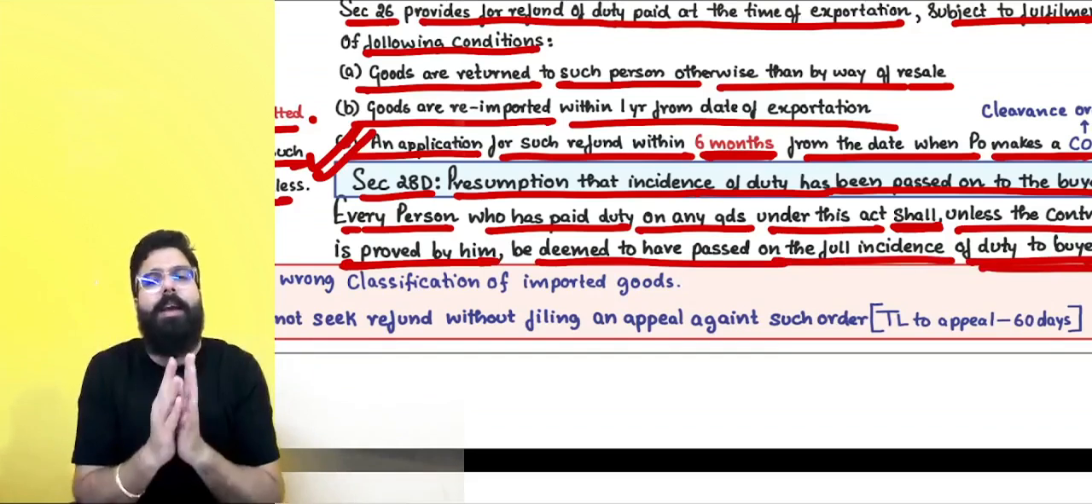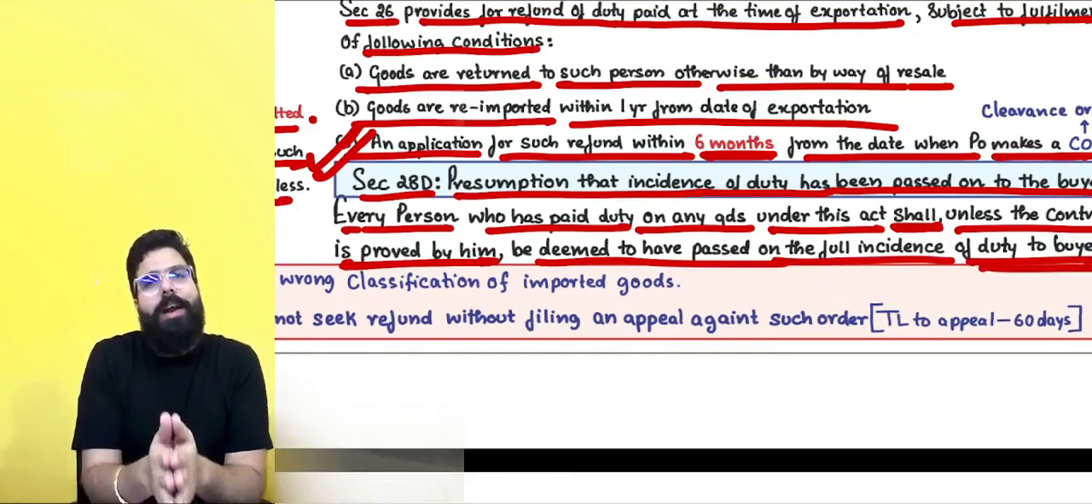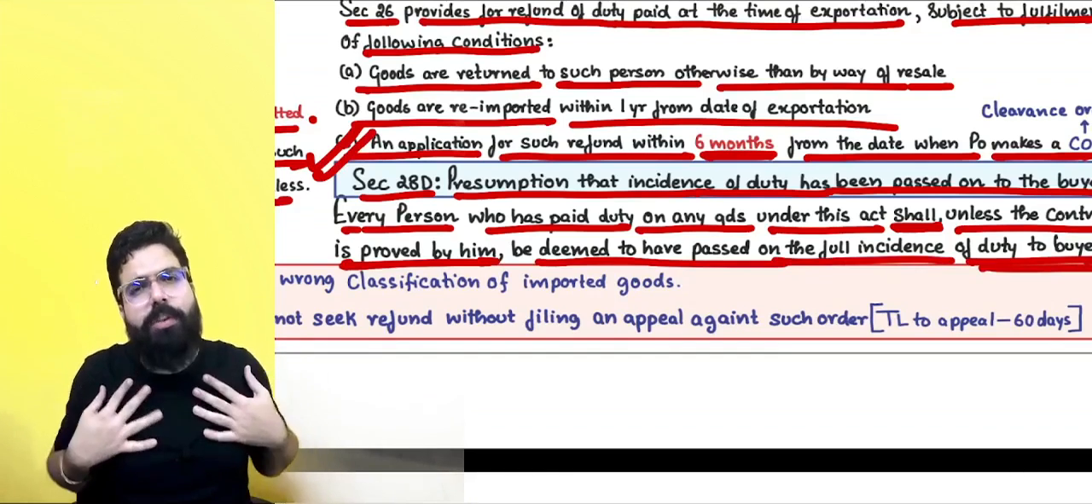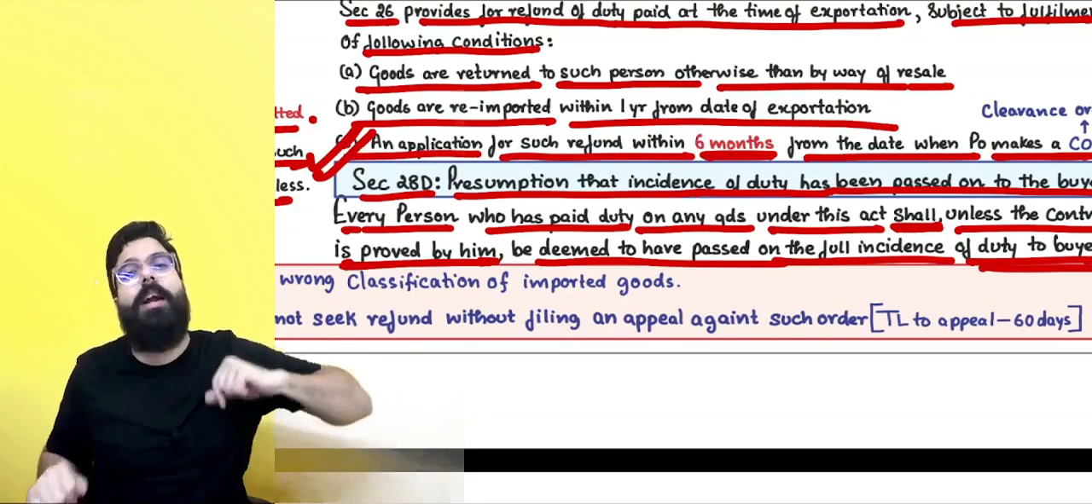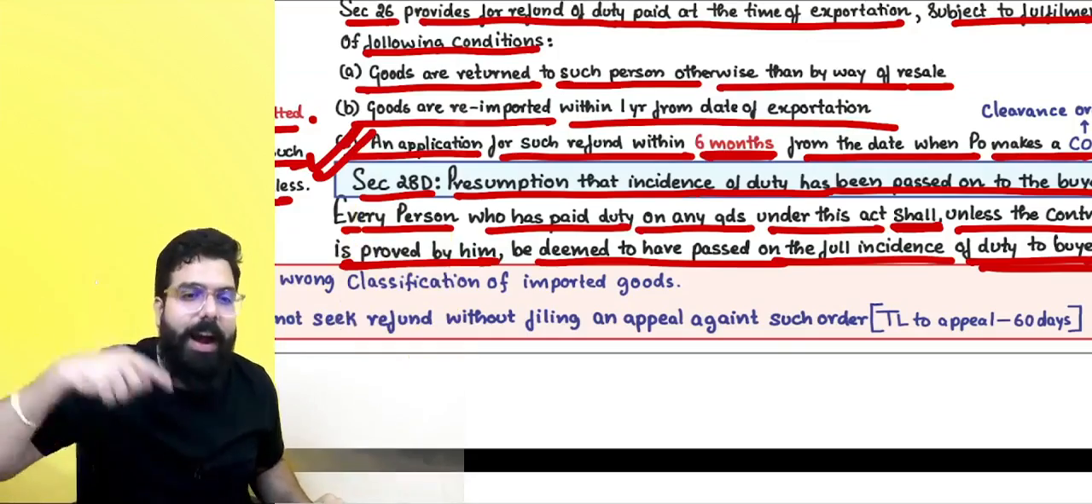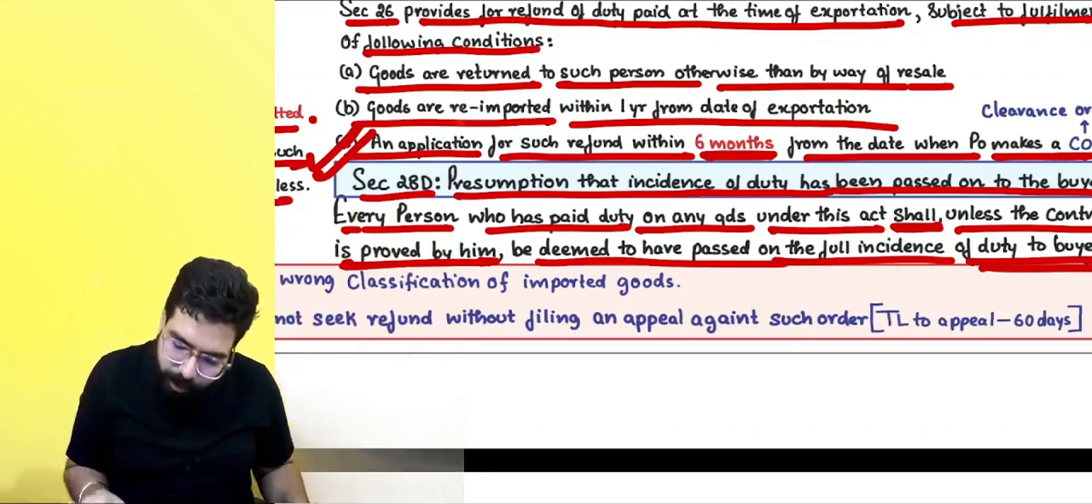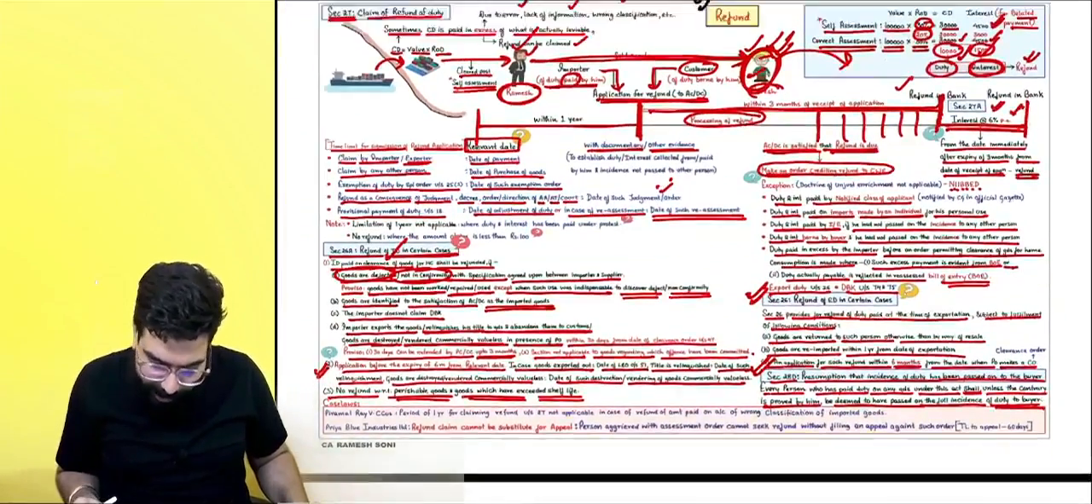Always remember one thing, every person who has gone ahead, for example, I imported some goods, I am the importer exporter. If I go ahead and apply for refund, they will always assume that I have passed on the burden unless I prove otherwise. Got it, sir? We are clear till here.